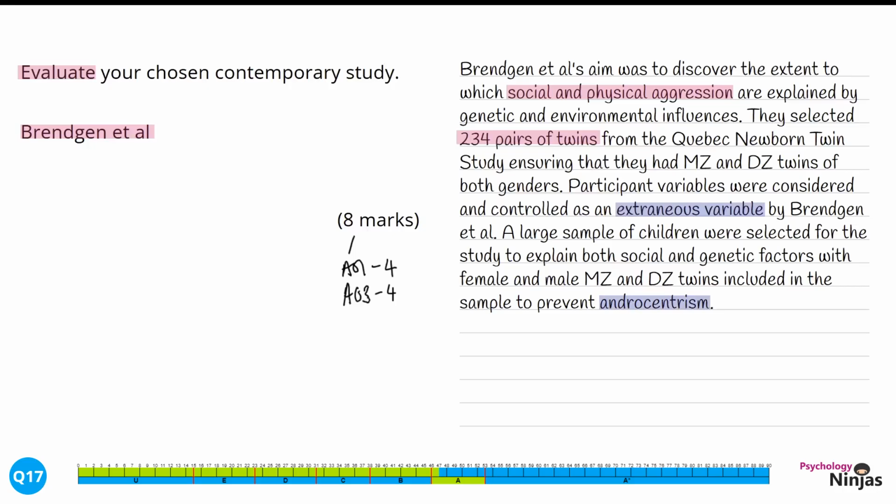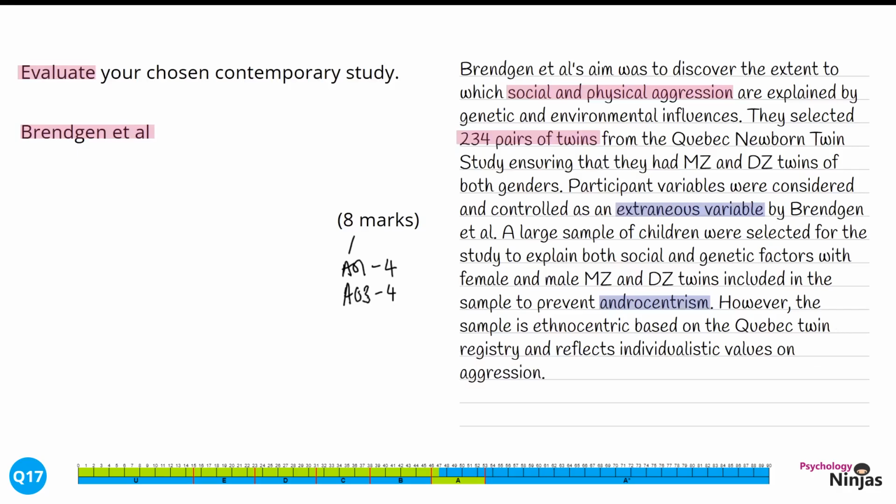Androcentrism is when a sample is male-dominated, which affects both the representativeness and the generalisability of the conclusions that have been drawn. We're then going to counter this to elaborate. However, the sample is ethnocentric, based on the Quebec twin registry, and reflects individualistic values on aggression. When we're talking about ethnocentric, we're talking about a study being based on one culture.